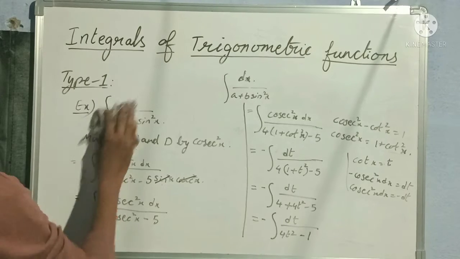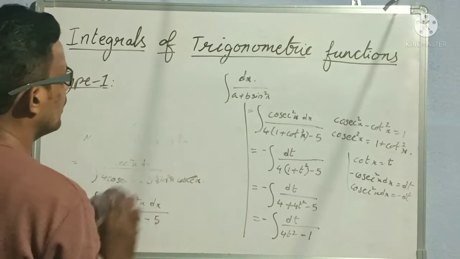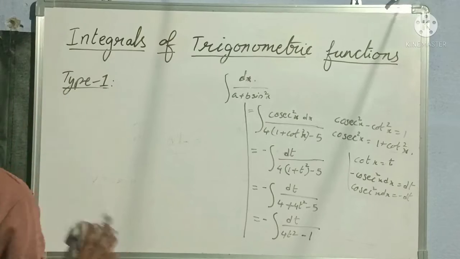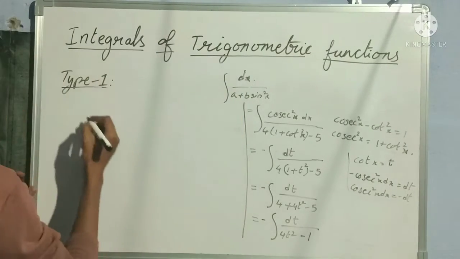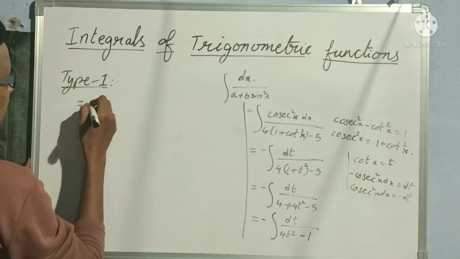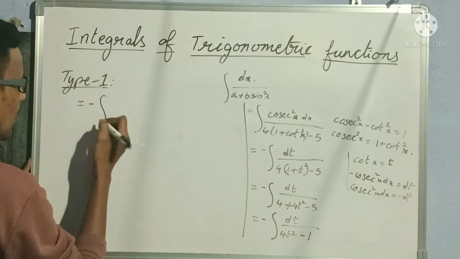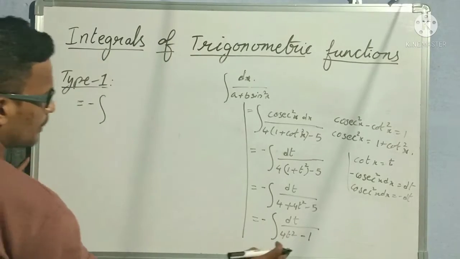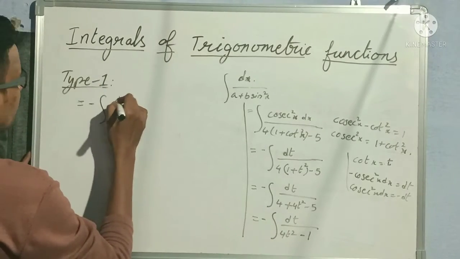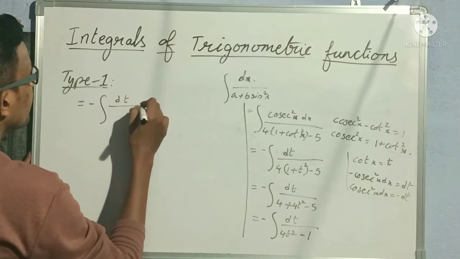I am erasing now. So here I will continue. This is equal to minus integral of, let me take 1 by 4 outside here. Let me take 4 common. If not, let me explain that also in detail.